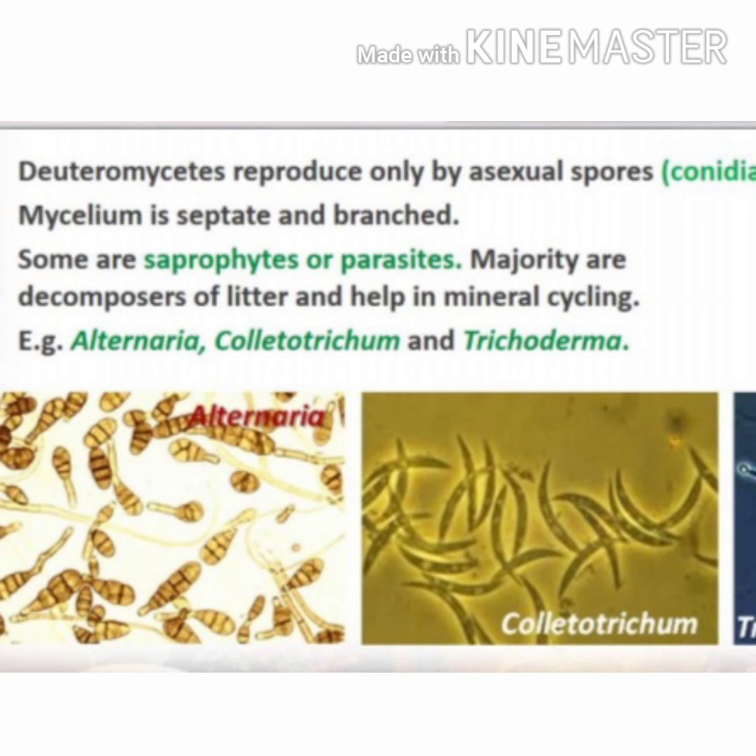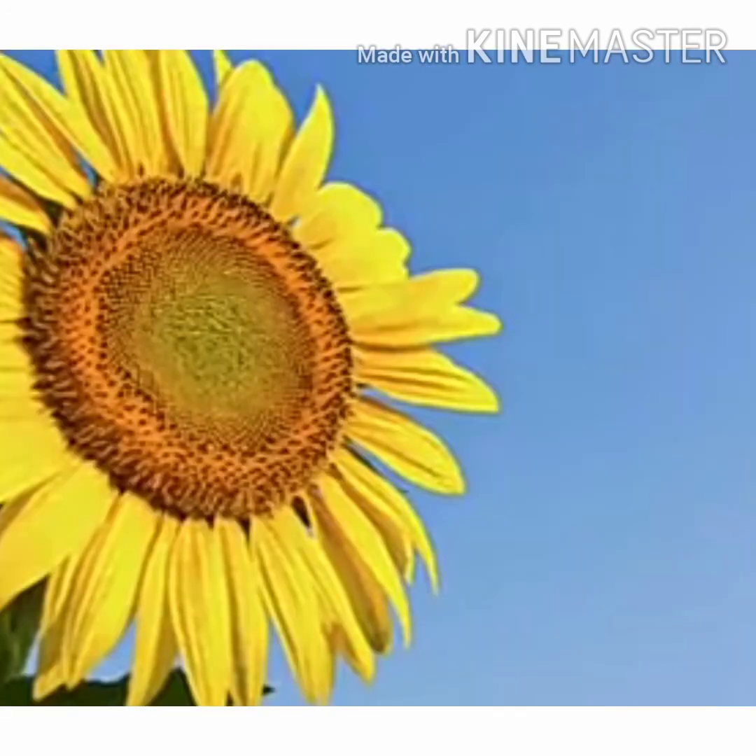Deuteromycetes reproduce only by asexual spores, they are conidia. Mycelium is septate, that is, the hypha is septated and branched. Some are saprophytes and some of them are parasites. The majority of this group are decomposers of litter and help in mineral cycling. Examples are Alternaria, Colletotrichum and Trichoderma. These are about kingdom fungi.